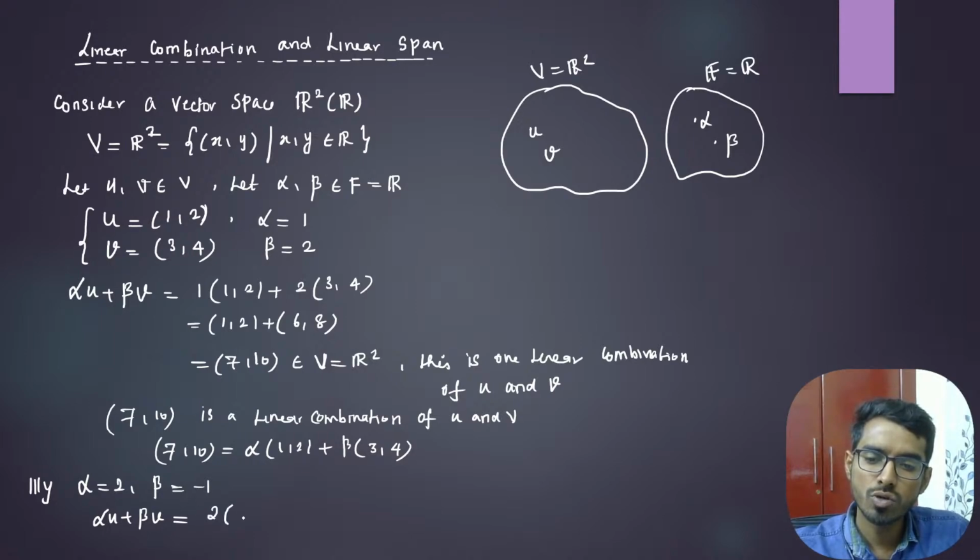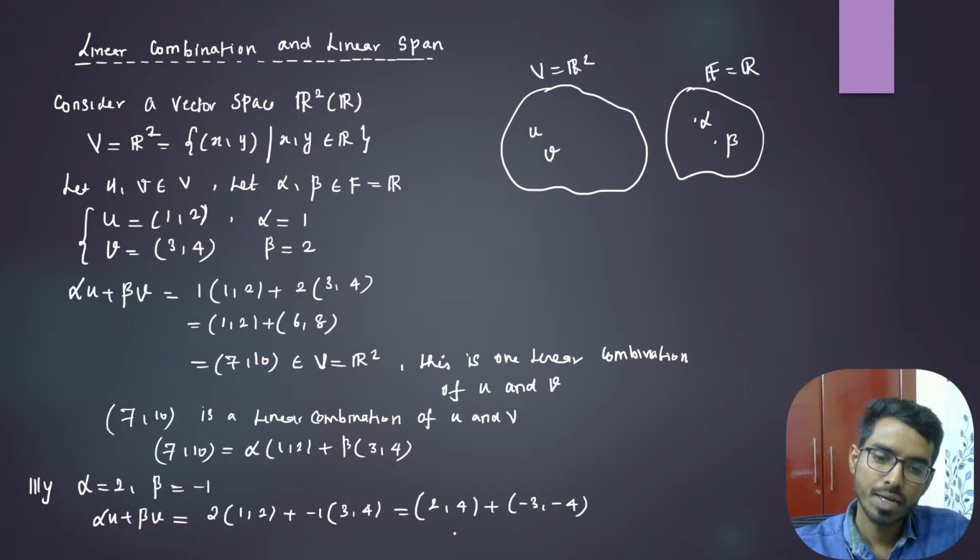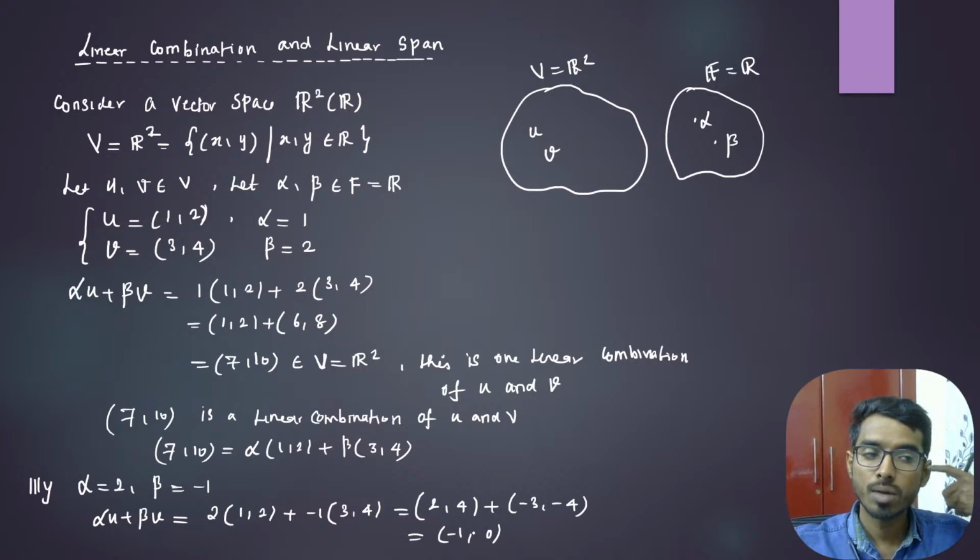So alpha is 2 and u is 1 comma 2, beta is minus 1 and v is 3 comma 4. This is 2 comma 4 plus minus 3 comma minus 4. So 2 minus 3 is minus 1, and 4 minus 4 is 0. Again, you can see minus 1 comma 0 is a linear combination of u and v. We call each of these a linear combination.